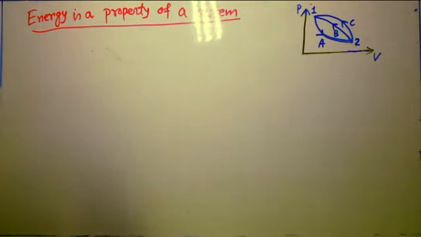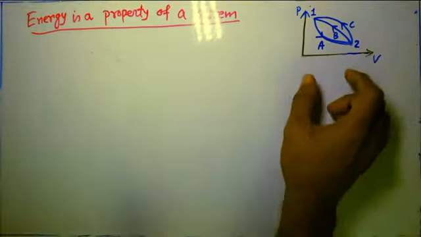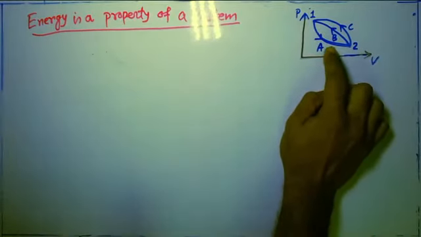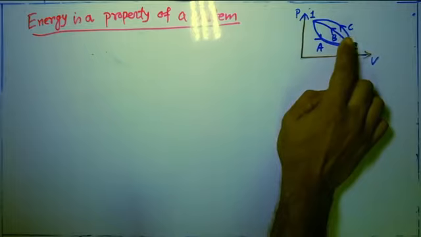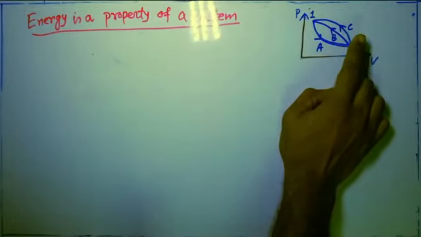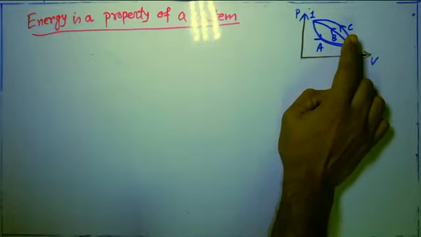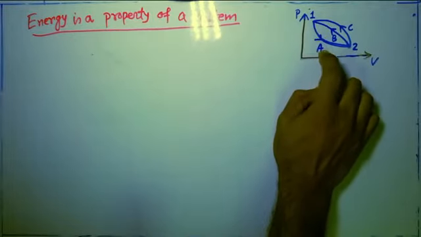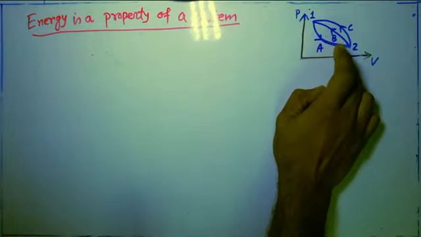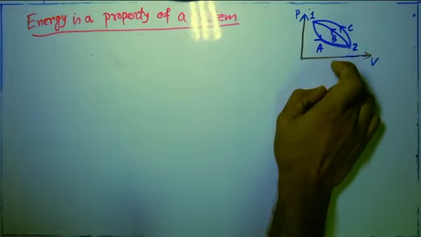For that we have plotted three processes, which I have described over here. One is process A, process B and process C. We can see that processes A and B both conclude a cycle, as well as processes A and C, they also complete a cycle.